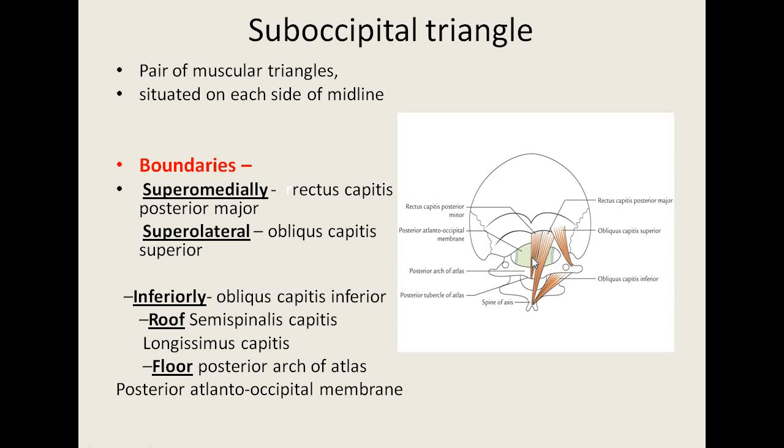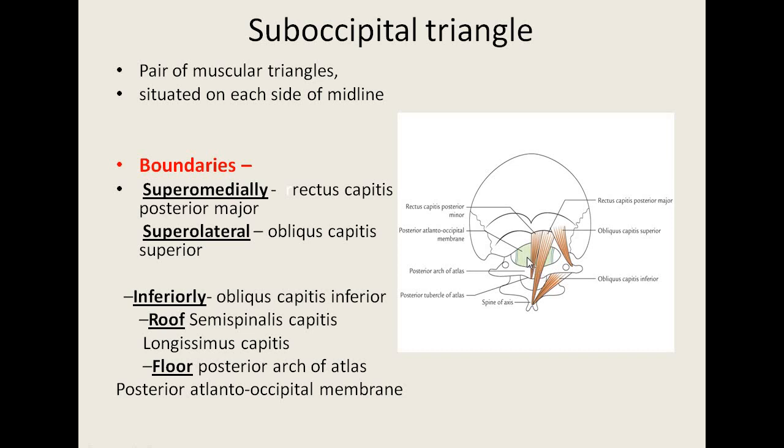The superomedial boundary is formed by rectus capitis posterior major and rectus capitis posterior minor, superolaterally by the obliquus capitis superior, and inferiorly by the obliquus capitis inferior muscle. So this is the triangular space. Its roof is formed by dense fibrous tissue and is covered by the semispinalis capitis muscle medially and longissimus capitis muscle laterally. The floor of this triangle is formed by the posterior arch of the atlas vertebra and